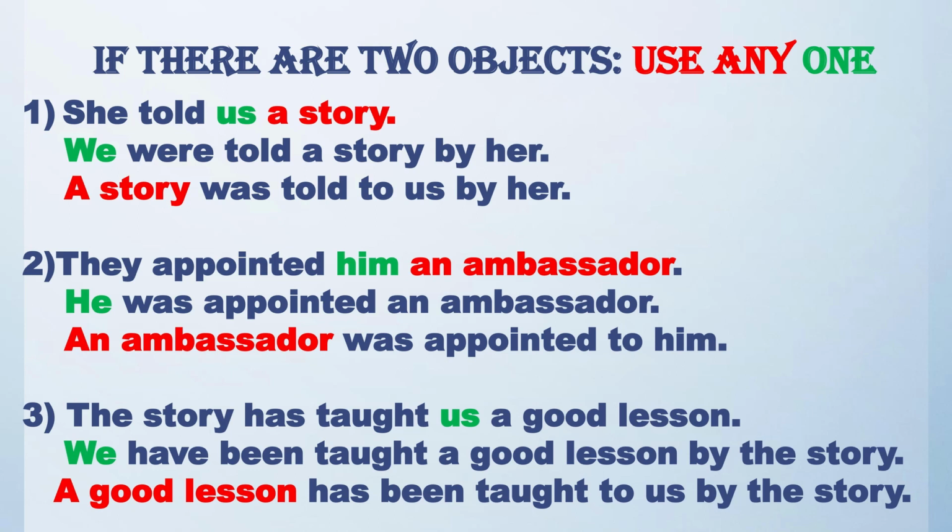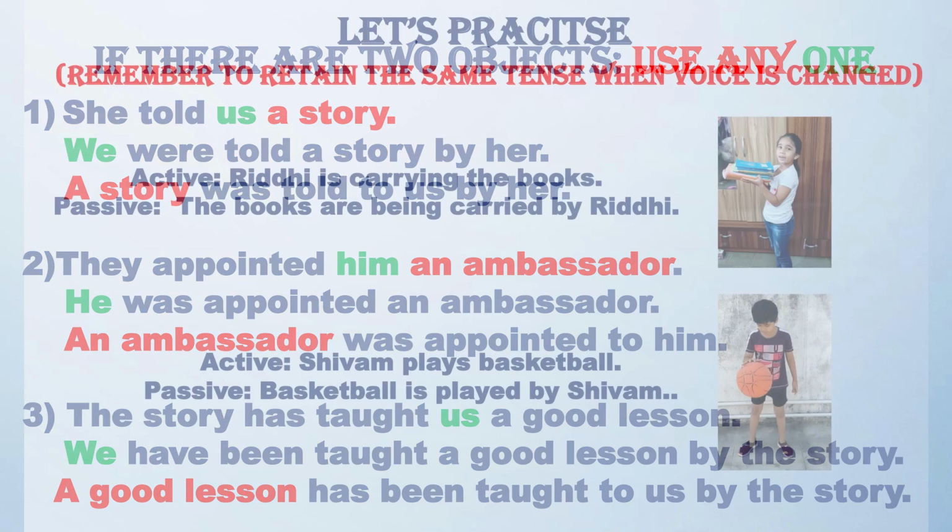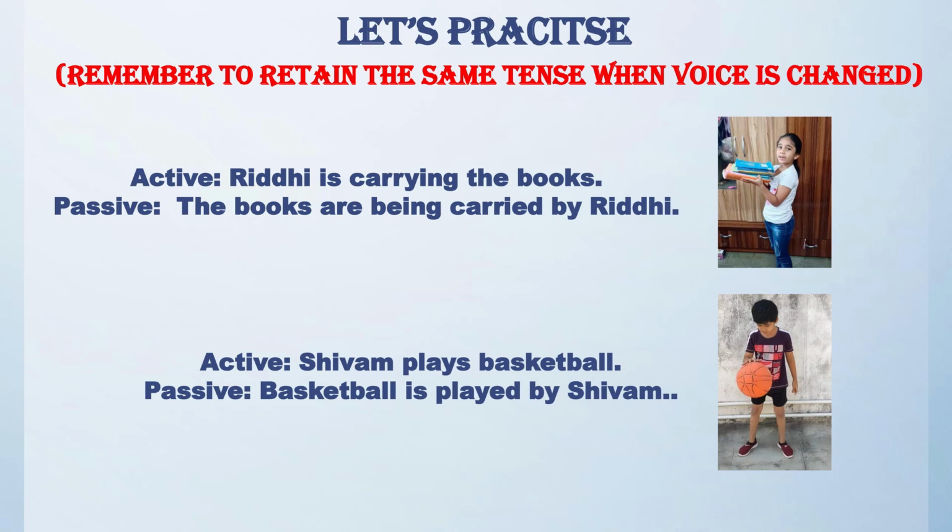Second example, they appointed him an ambassador. In passive voice, he was appointed an ambassador or an ambassador was appointed to him. Third one, the story has taught us a good lesson. In passive, we have been taught a good lesson by the story or a good lesson has been taught to us by the story. Now let's practice and see some examples.